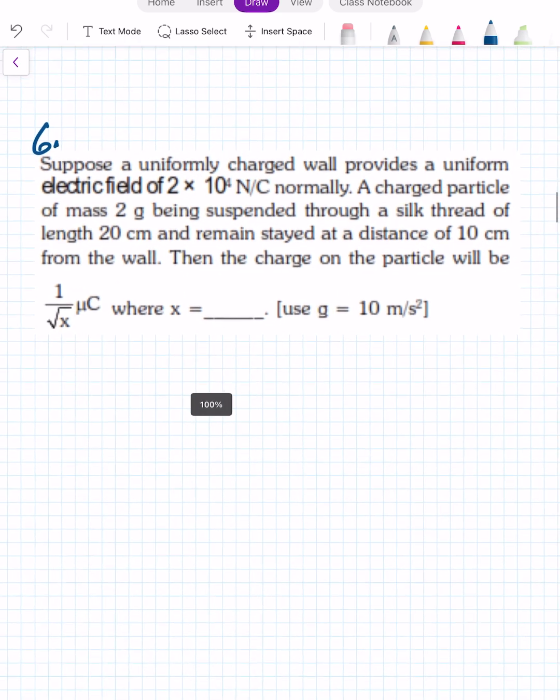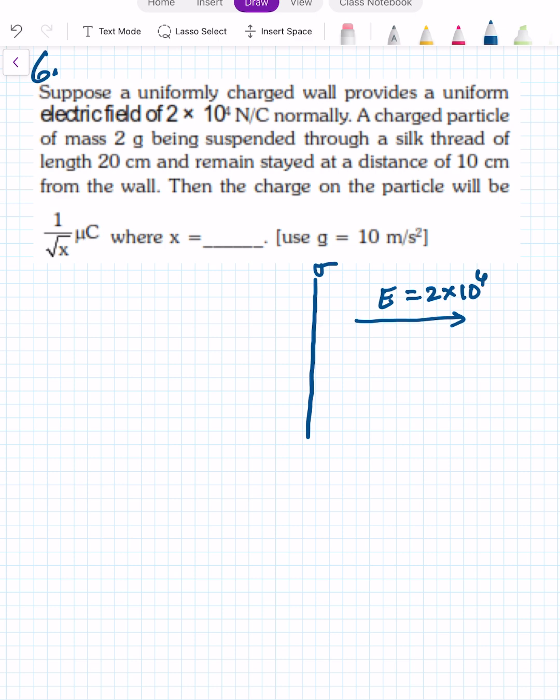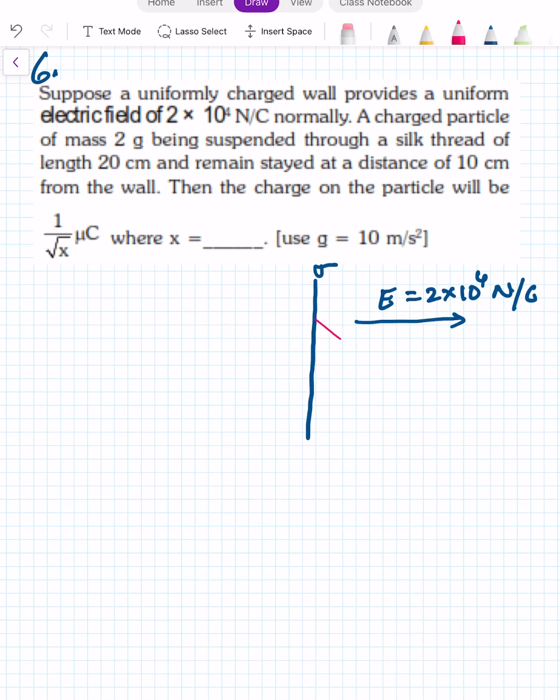Suppose a uniformly charged wall provides a uniform electric field of this much amount. This is a charged wall, and this is providing a uniform electric field of 2 into 10 power 4 Newton per coulomb. A charged particle of mass 2 gram is suspended through a silk thread of length 20 centimeter, means one silk thread is there, and with the help of that one charged particle has been suspended.